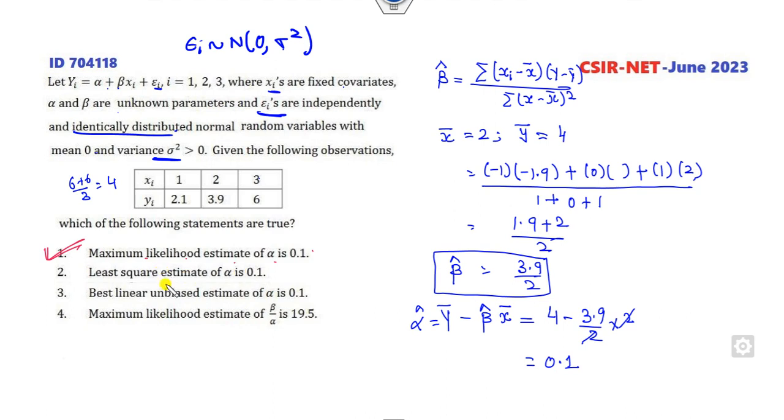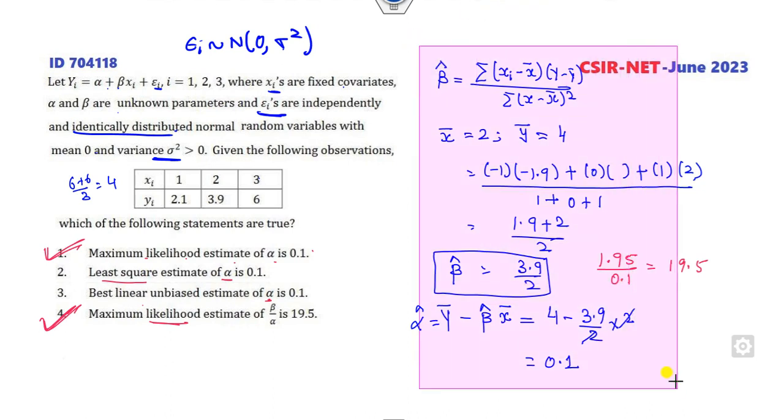Correct statement. Maximum likelihood estimator of beta by alpha. So what is that? Beta upon alpha is 1.95 divided by 0.1. What is that? This is 19.5. This is also the right answer. Fine. Now the second is you have to find the estimator of alpha in terms of the least square, in terms of the BLUE, that is BLUE.